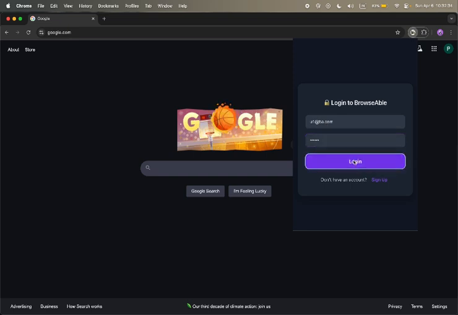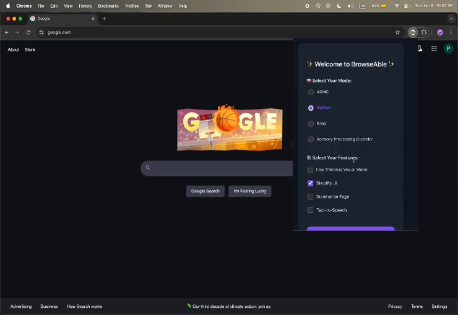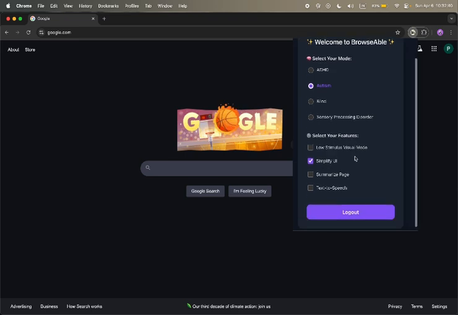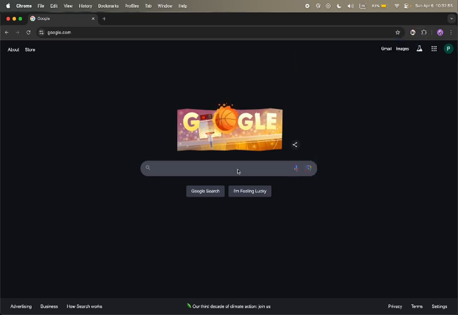Once the user is logged in, they can select the mode that they want the extension to be in based on their disorder. Currently, we are focusing on these four modes, which is ADHD, autism, blind, and sensory processing disorder. They can also select features, which would then be passed as strict instructions to our extension to follow these while simplifying and restructuring the page.